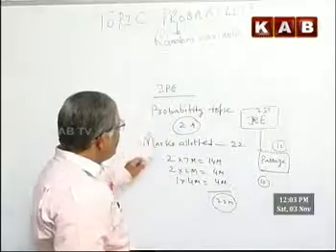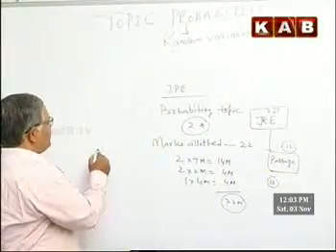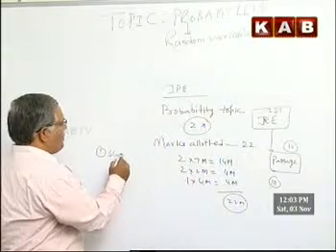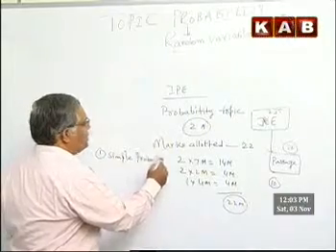Now, we have already covered the subtopics of probability, such as simple probability, or the mathematical definition of probability.